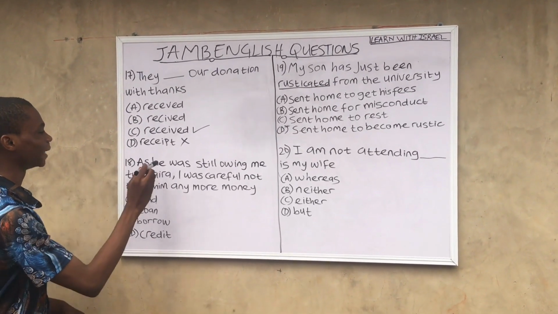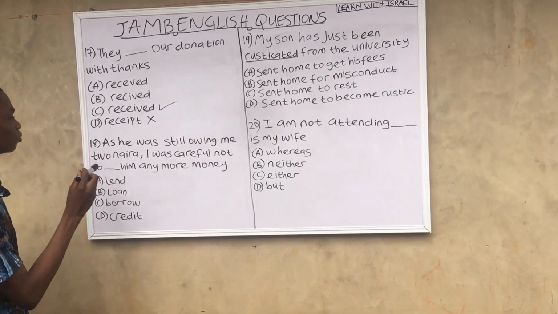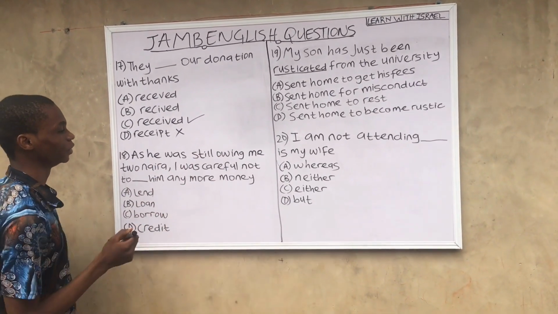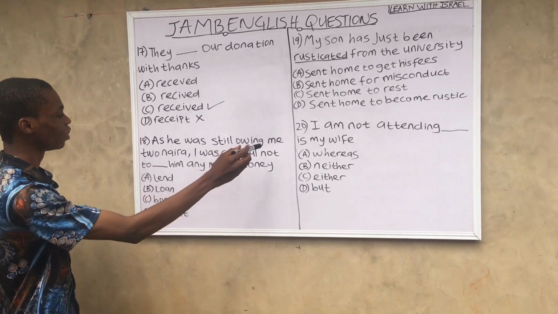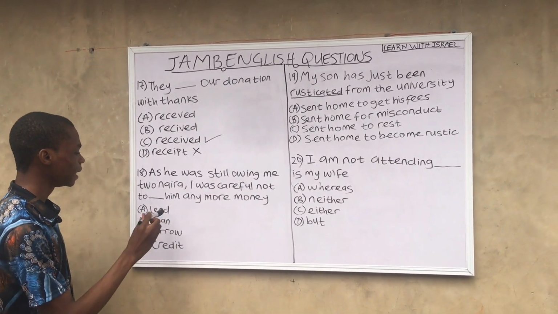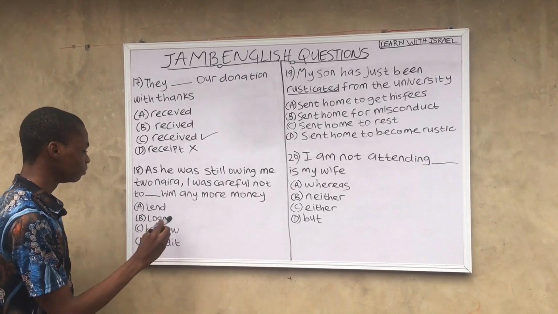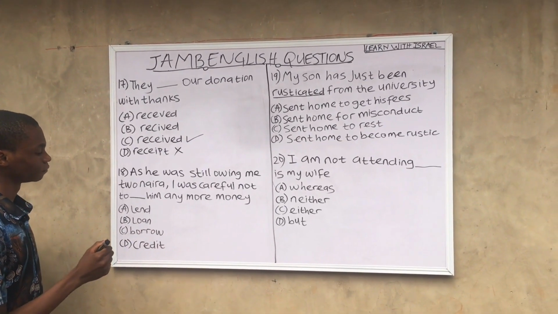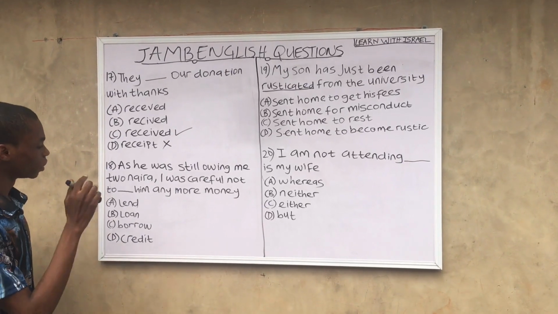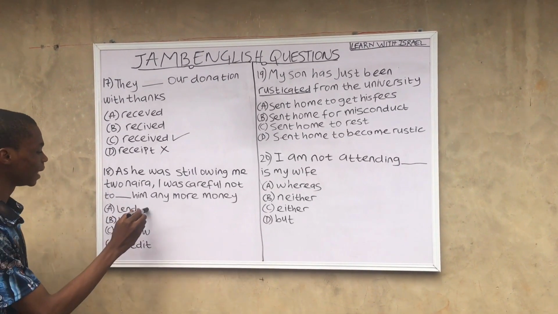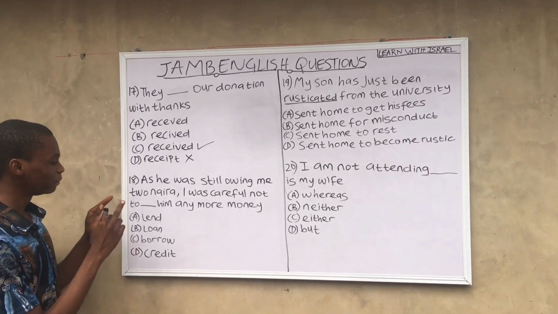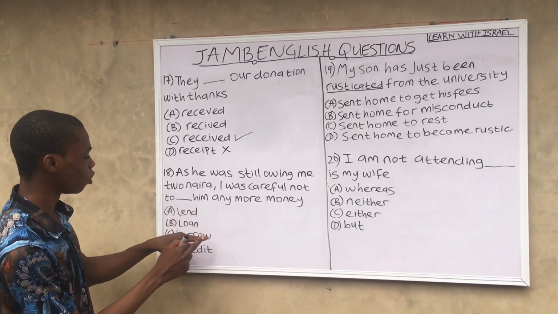Question 18. As he was still owing me 2 naira, I was careful not to dash him any more money. A, lend. B, loan. C, borrow. D, credit. So credit and loan are both wrong. So we are now left with lend and borrow. But we need to be careful in picking either lend or borrow.